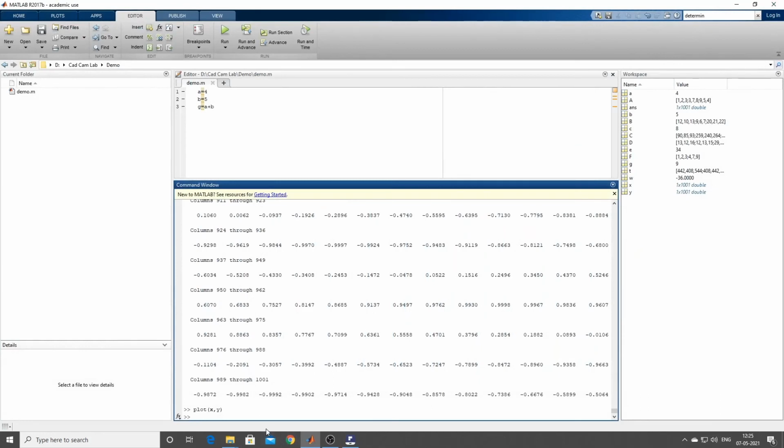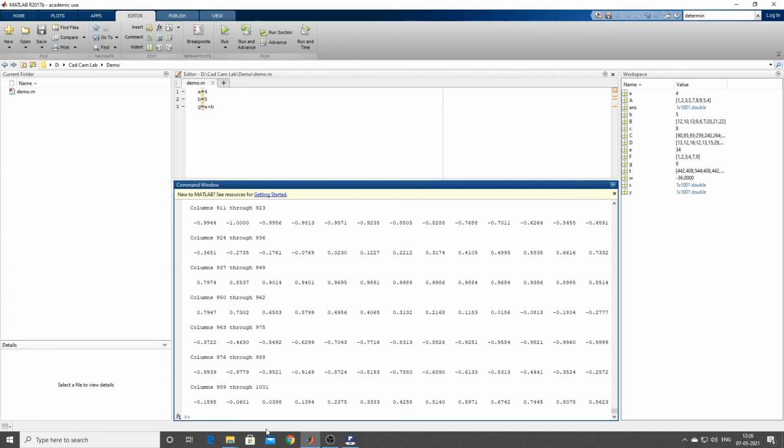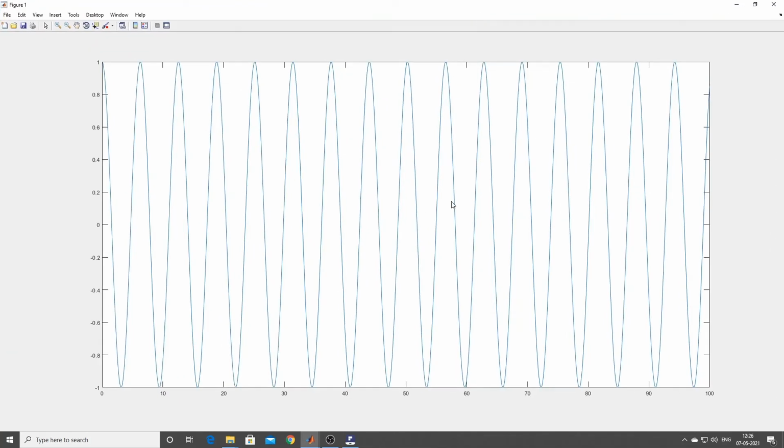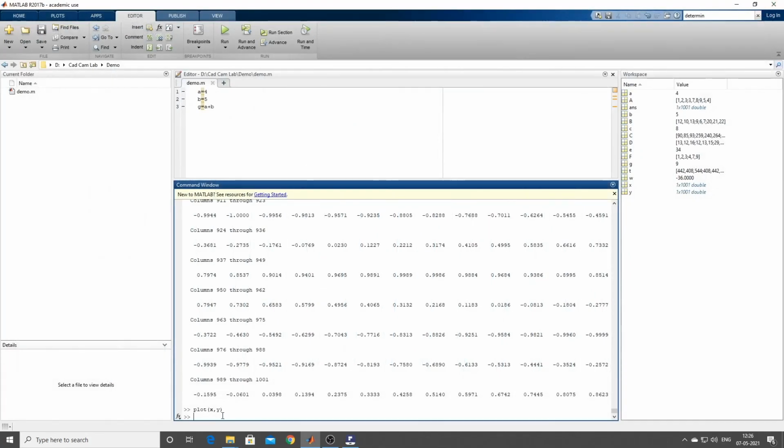Similarly, if you want to change, say y equal to cos of x, cos of x, this one again you plot x comma y. See, a phase shift has happened. Okay, you can see how the graph looks. Now like that you can plot so many things.